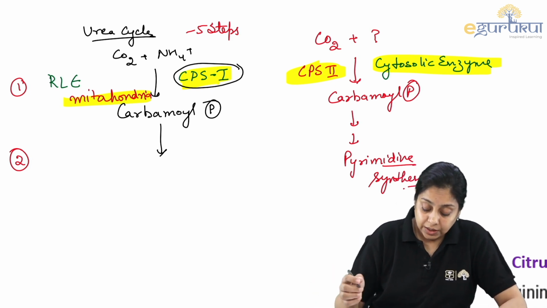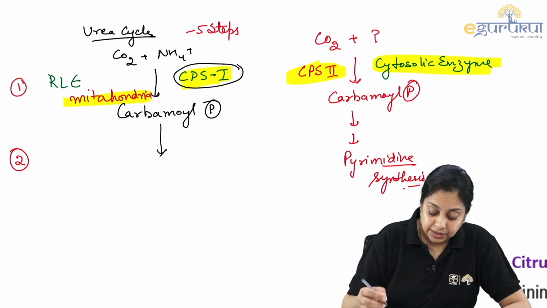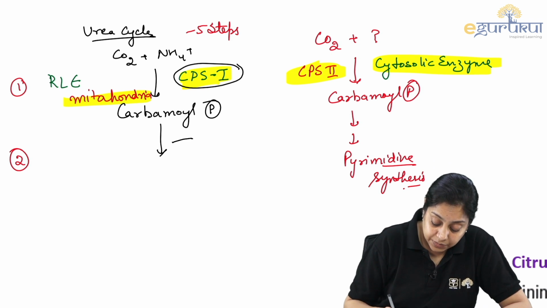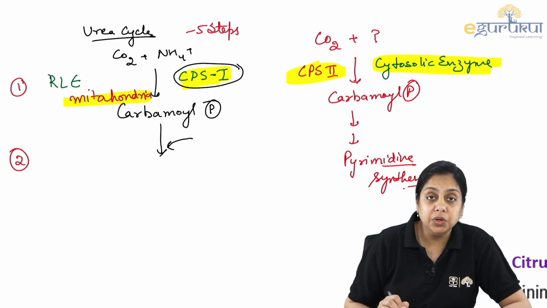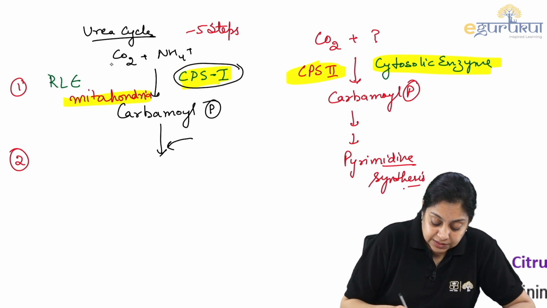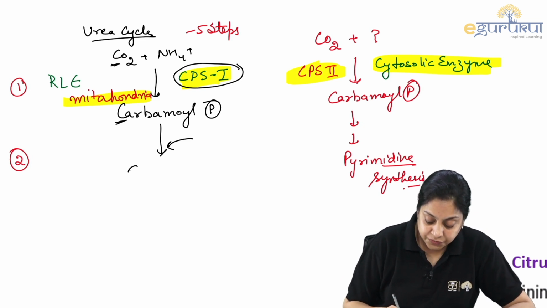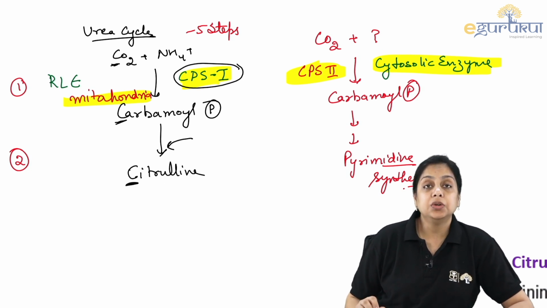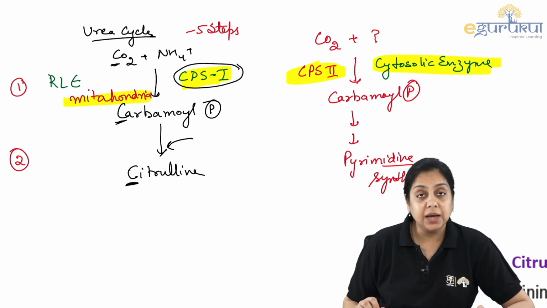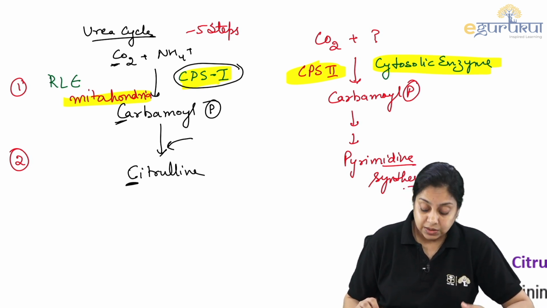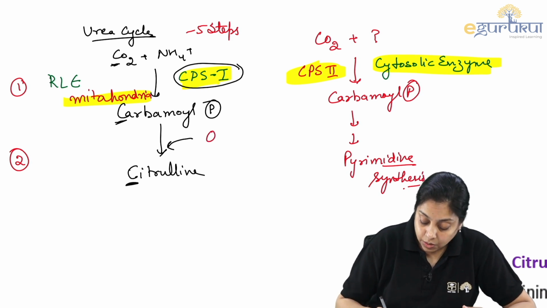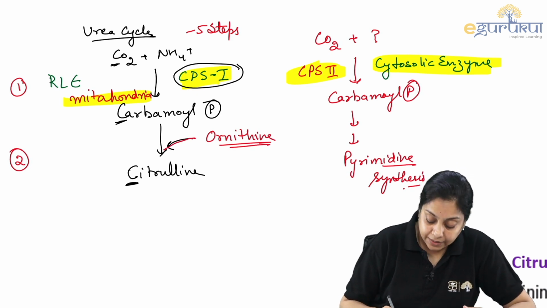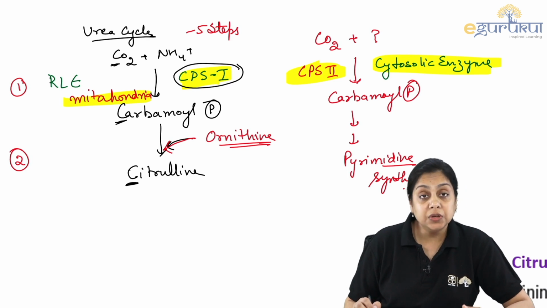Just know this, right? Now coming back to our urea cycle, carbamyl phosphate that combines with something. There is something that is combining, and that is going to form what? Going to form C carbon dioxide, C carbamyl phosphate, and another C, citrulline. All C's are there: carbon dioxide, carbamyl phosphate, then citrulline, right? And what is combining here? This ornithine. There is a substrate ornithine that combines with the carbamyl phosphate to give you the citrulline.